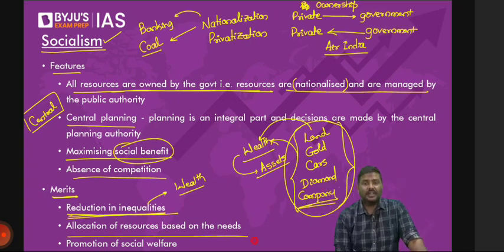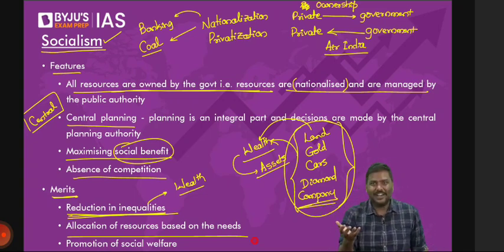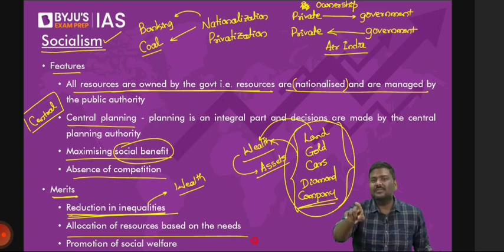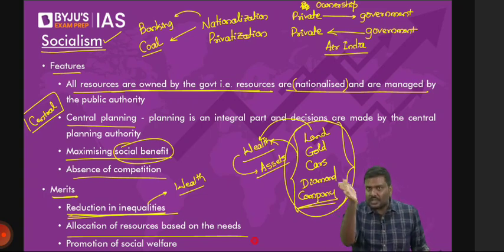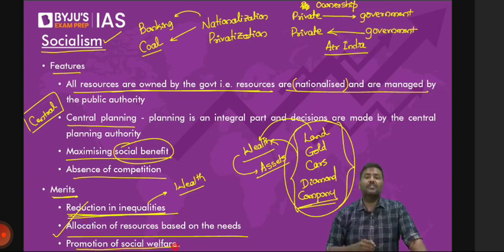Allocation of the resources based on the requirement of the people. Requirement, not the wants of the people. You would want liquor. I hope you understand. You would want tobacco. You would want cigarettes. Government might simply feel it is against social welfare, so resources will not be allocated for production of such goods. So, allocation based on the needs of the people and promotion of social welfare are some of the merits of socialism.